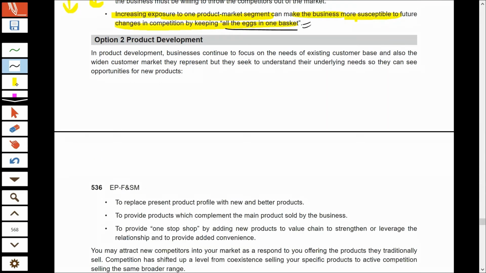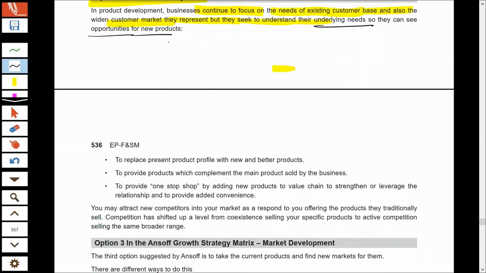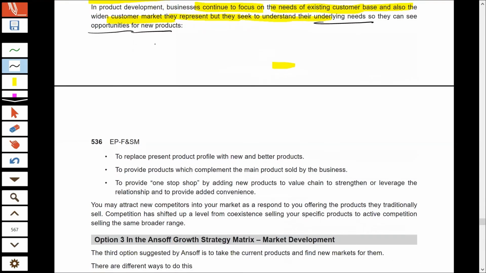The next strategy is product development. In this, the company focuses on the same customers, but launches new products for the same customer segment. The customers are the same, the market is the same, but the company tries to understand the needs of the same categories of customers and introduces new products which will satisfy other needs of the same customers. So if the company finds an opportunity for producing and selling new products for the same markets, it goes for product development.